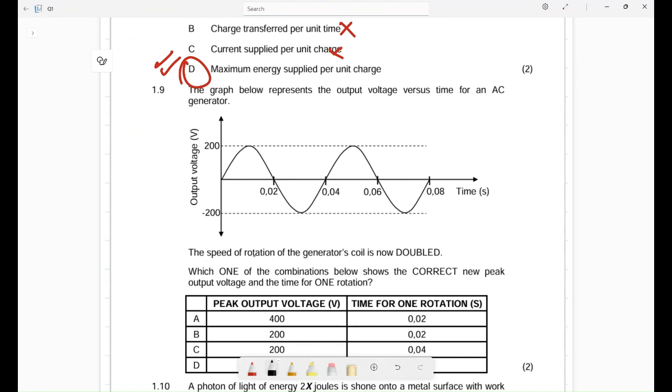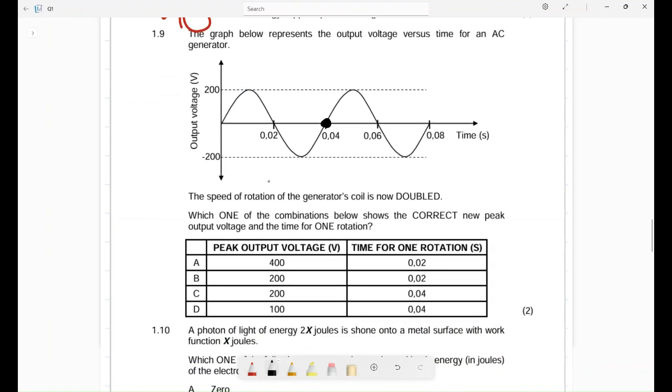The graph below represents the output voltage versus time for an AC generator. You can see now the full wave. One rotation takes 0.04. Then the maximum output voltage is 200, the minimum is negative 200. Now I want us to see something. The speed of rotation is doubled.